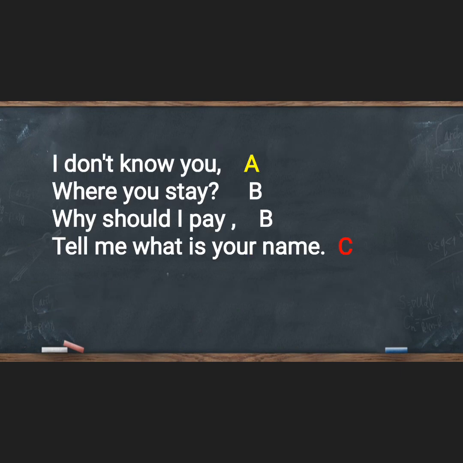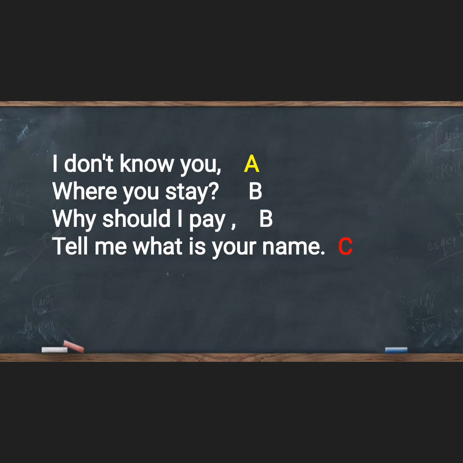Now here is another way of saying it. I don't know you. Where do you stay? Why should I pay? Tell me what is your name? I don't know you. It is mandatory to take alphabet A. So for the first word, I took A. Where do you stay?